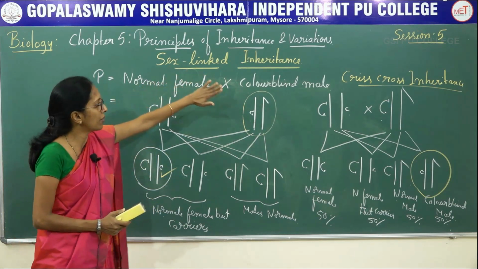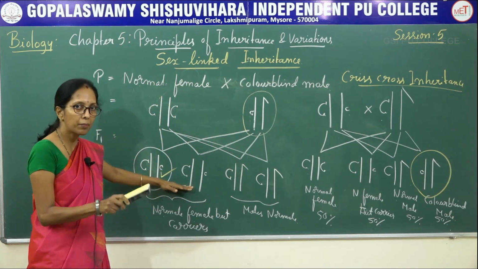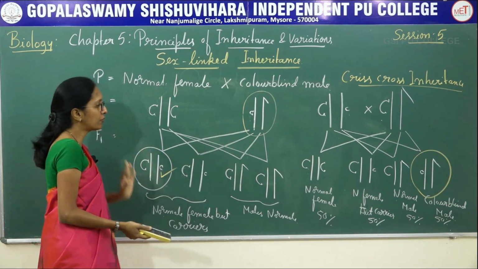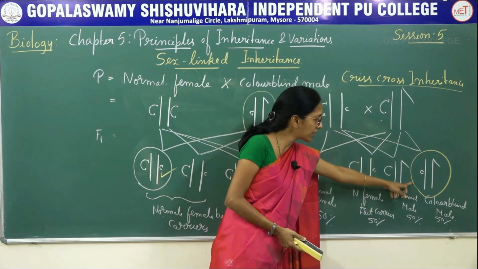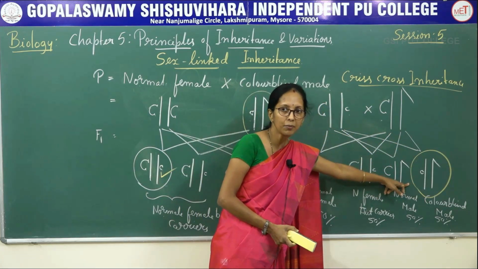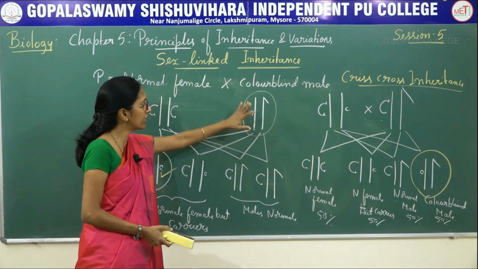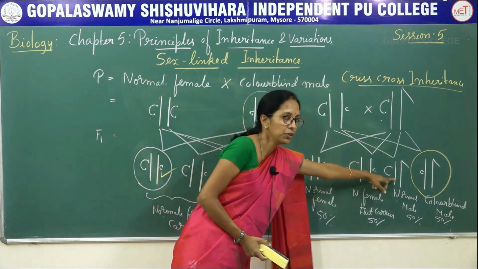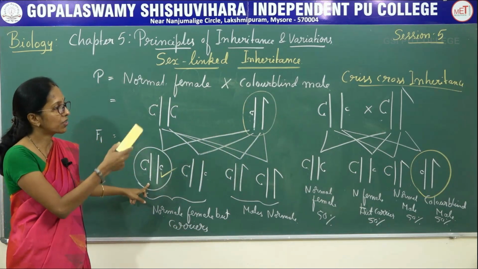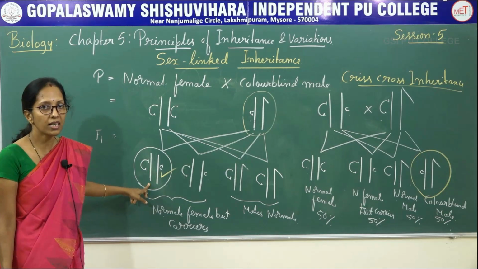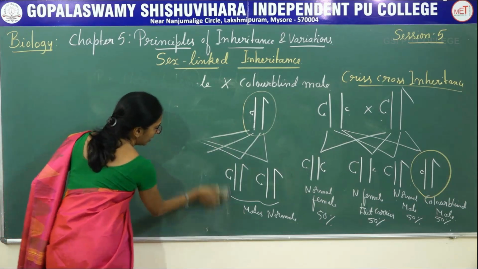If a normal female marries a color blind male, in the first generation the females are said to be normal, but they are carriers. This carrier female marries a normal male, and in the next generation 50% of the males are color blind. This is the transmission of a character from the father to the grandson through F1 daughters, said to be criss-cross inheritance. It is also known as skip generation. This is the first example, that is color blindness.